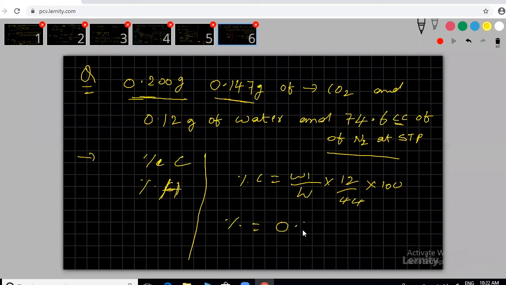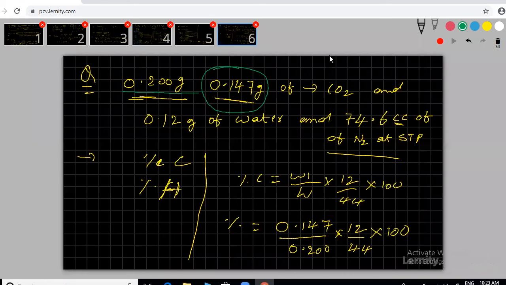W1 is 0.147 by the total W, 0.200, into 12 by 44 into 100. See, this value is fixed, 12 by 44 into 100. Only the target changes: capital W is the total organic compound weight, and the carbon dioxide we are getting is W1.